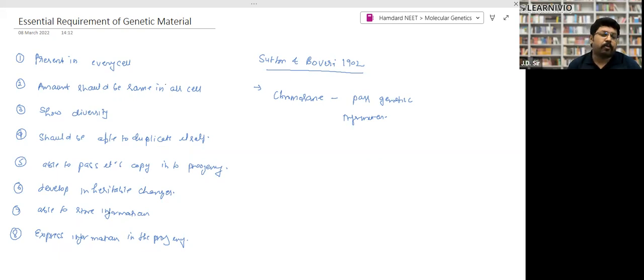DNA has all these properties. That's why we call DNA the genetic material. But yes, there is one exception, which is virus. In the case of viruses, retroviruses, RNA is also a genetic material.